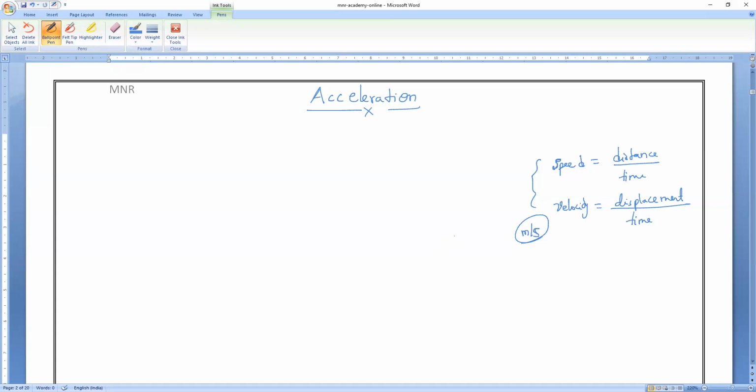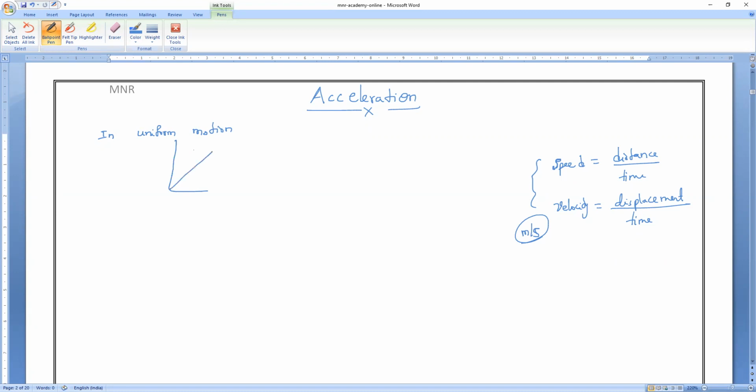Now observe very carefully. Acceleration. Let me take a body in uniform motion. How is the graph of uniform motion? Straight line. We are all very familiar with the uniform motion graph.